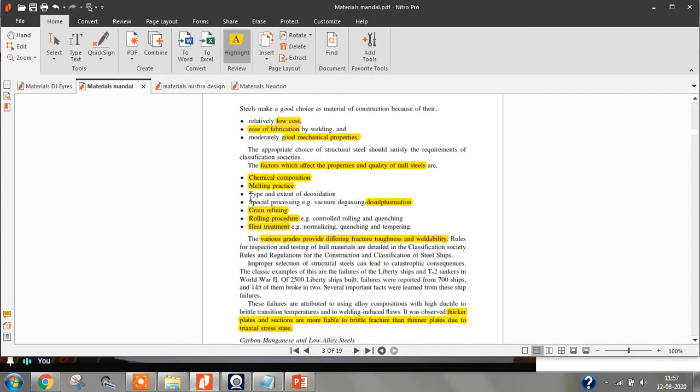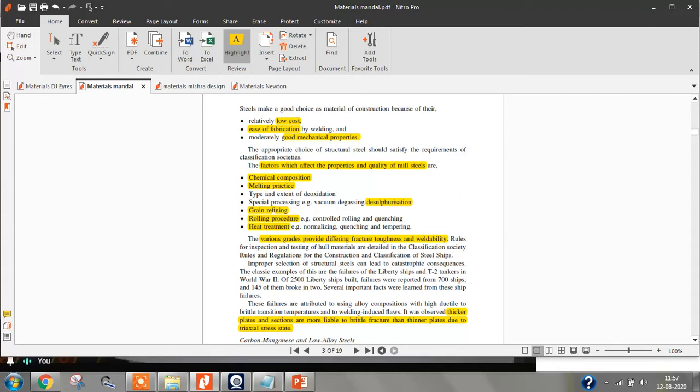I'll give some examples. In India, till now we could not make material for gas turbine blades, but we know the chemical composition. It all depends on how you heat it, at what temperature you cool it, the process. We don't know the process, so we are importing the gas turbine blades from abroad.